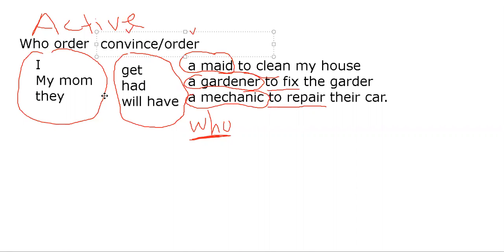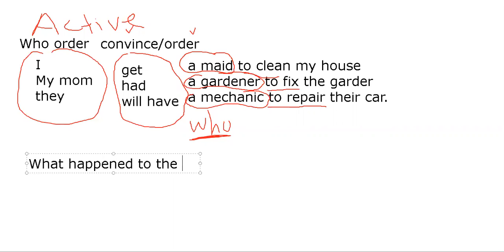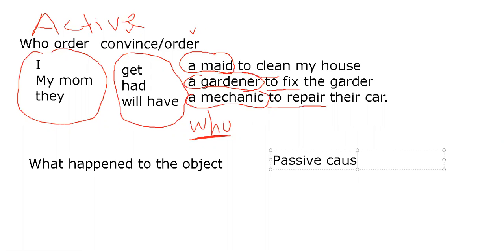So if we want to indicate that something is done, now the important thing is what happened to the object and not who did the activity. We're going to use a passive causative.